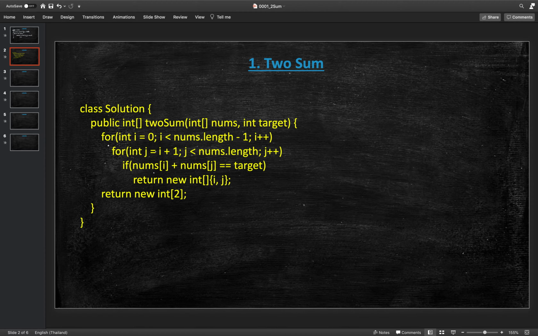Let me first show you the code of brute force. As I explained, this is the two for loops, then the if check, if it is equal to target, we are returning this i comma j pair, and in the end we are just returning to satisfy the function return type.